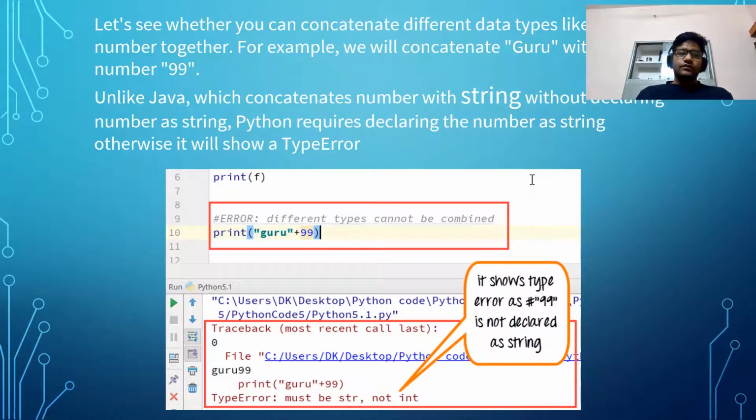Let us see whether you can concatenate different data types like string and number together. For example, we will concatenate guru with the number 19. Unlike Java, which concatenates a number with a string without declaring the number as a string, Python requires declaring the number as a string, otherwise it will show a type error. So in this example, print guru plus 19 shows an error because 19 is a constant and guru is a string. So this is not right.